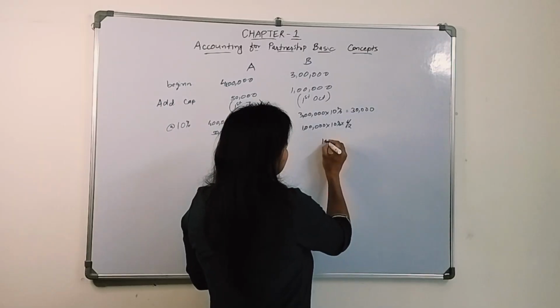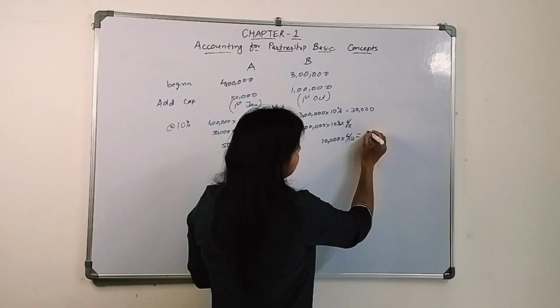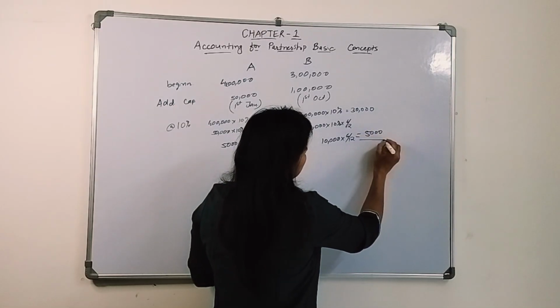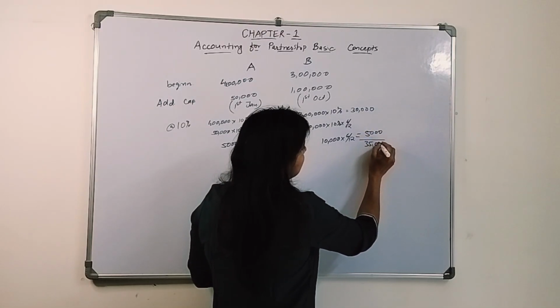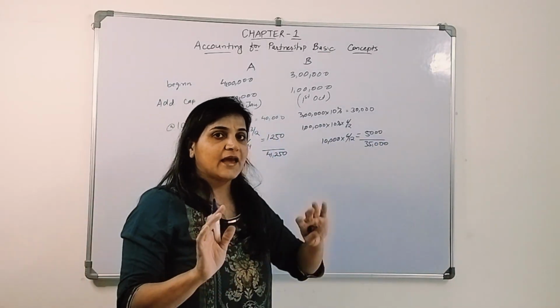So 1 lakh, 10,000 is for the whole year. So for 6 months it will be how much? 5,000. So how much interest are we giving? 35,000. This is how we will calculate.